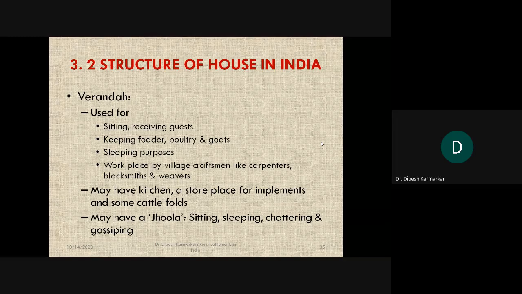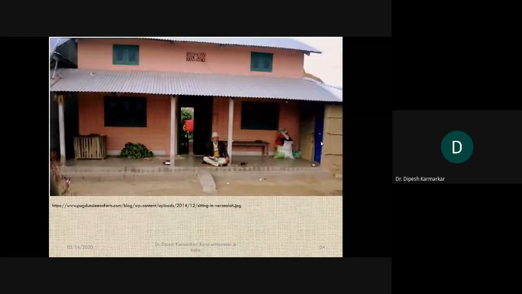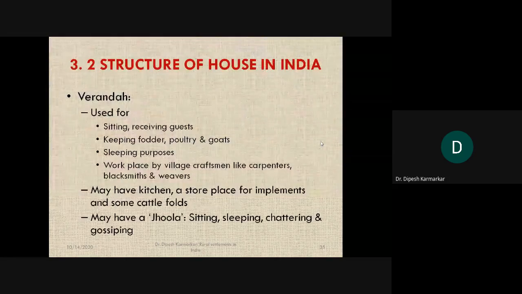So veranda becomes a very significant family space as well as a very important economic space. In some examples, you find a veranda also may have a kitchen on the side. जैसे मैंने अभी ये फोटोग्राफ में दिखाया था राइट साइड पे, so there can be a kitchen or there can be a storehouse, I mean a store place for implements or for food grains.